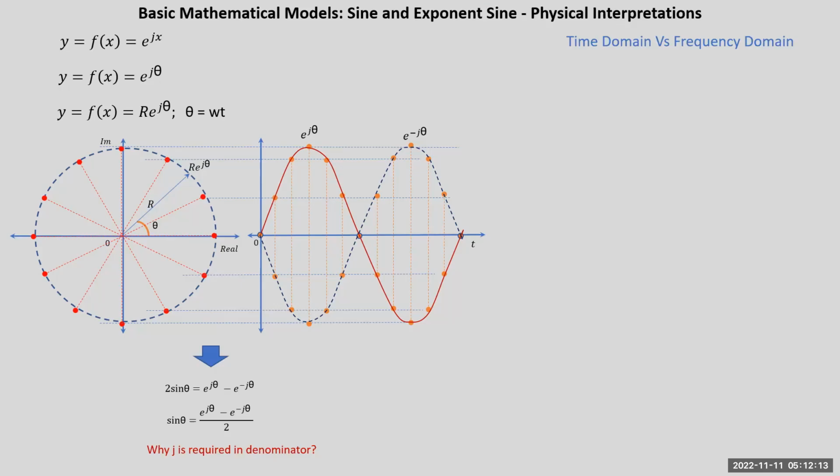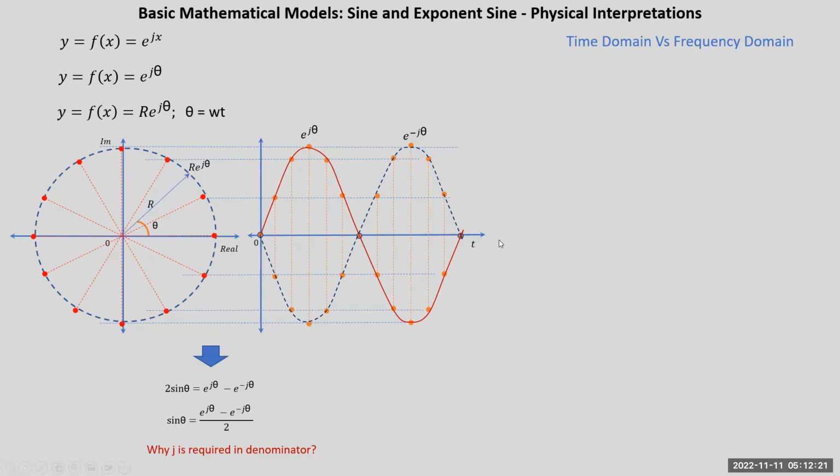Similarly, you can define a frequency domain where the y-axis is magnitude and the x-axis is frequency. And we switch from time domain to frequency domain and back with the help of a mathematical tool called the Fourier transform. But before we discuss the Fourier transform, try to understand a physical interpretation for time domain and frequency domain.